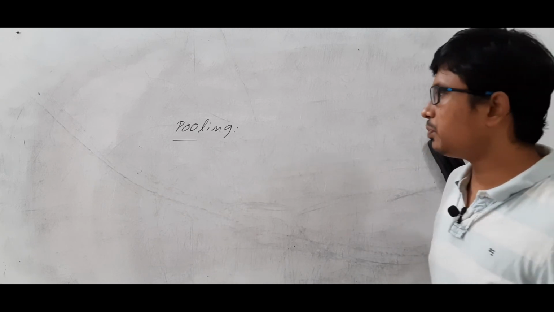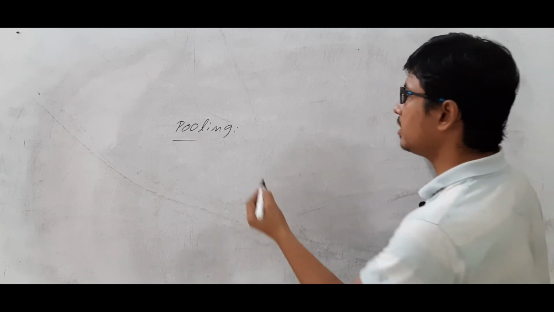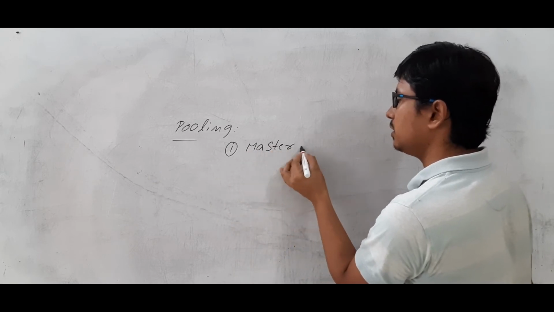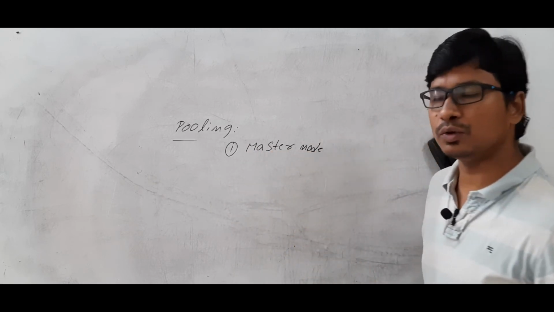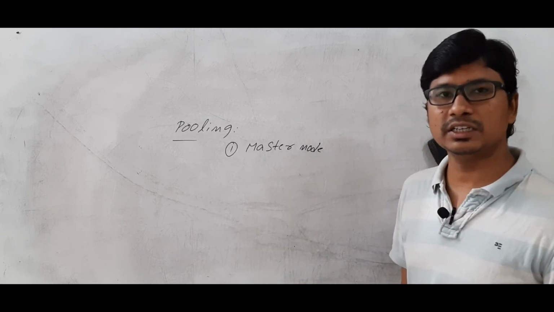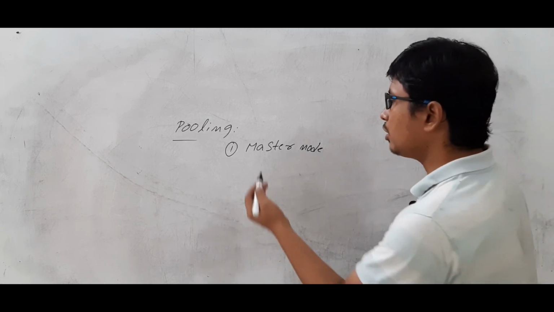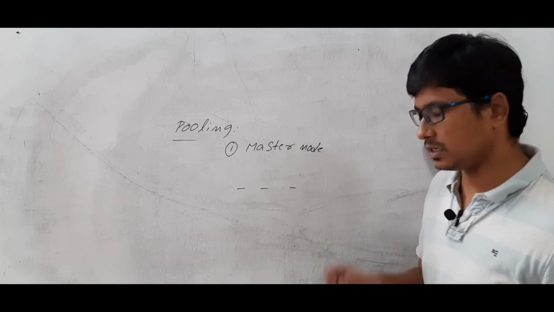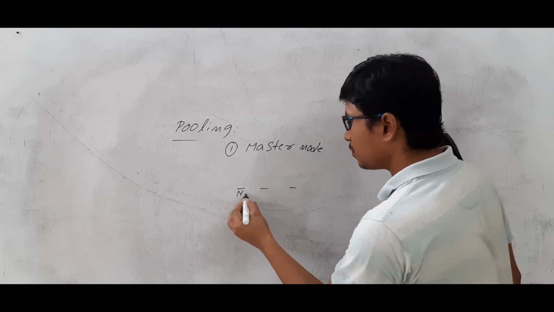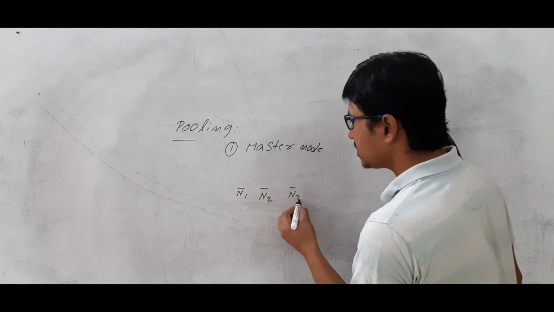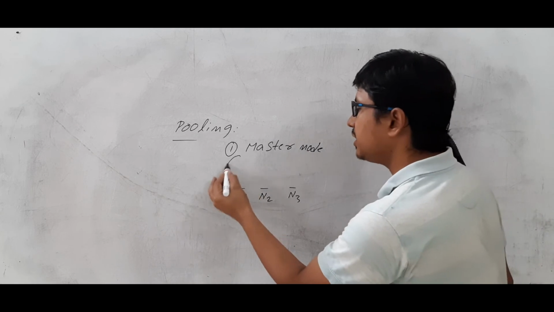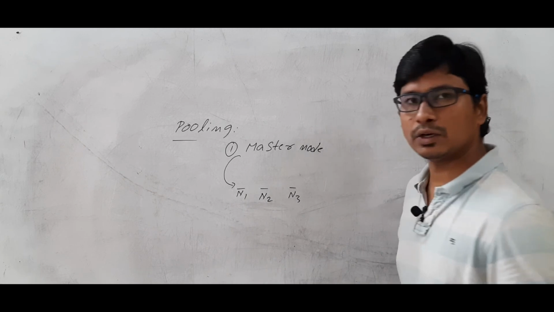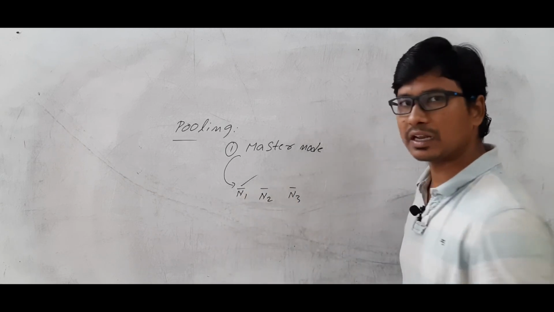During the polling mechanism, among n nodes, one node will act as a master node and all the other n minus 1 nodes will just follow the instructions of the master node. Now what the master node will do is poll the nodes. Let's take that node 1, node 2, node 3 are there. First it will ask node 1, do you have any data to transfer? If it has data to transfer, then it will allow node 1 to transfer the data.